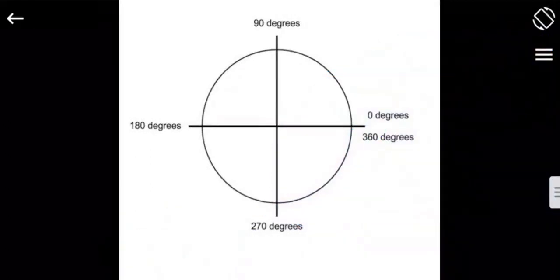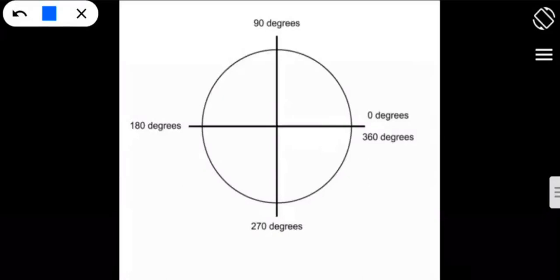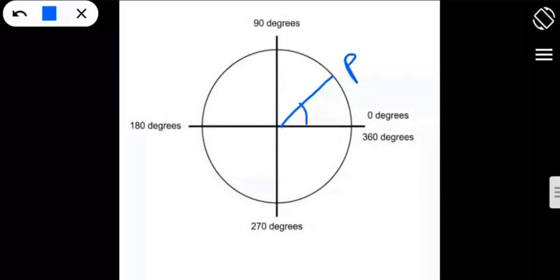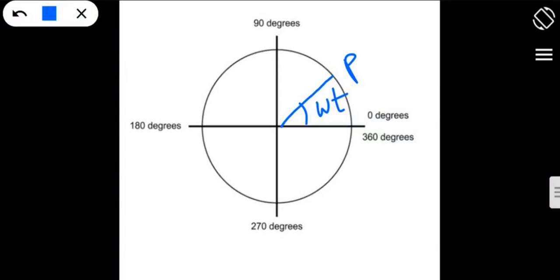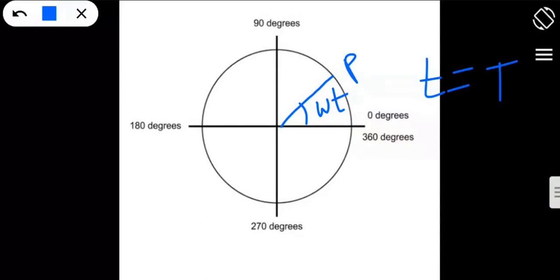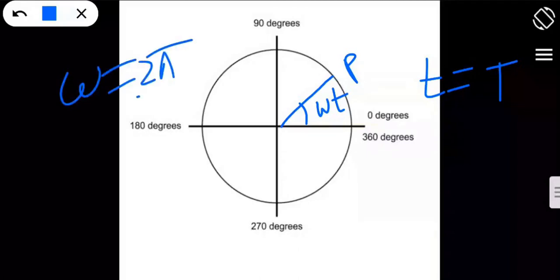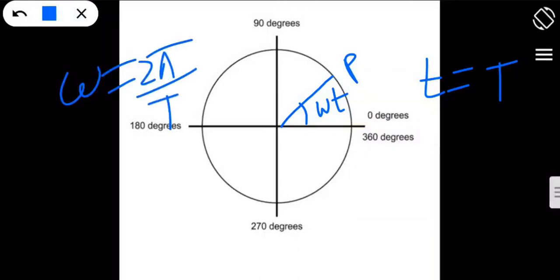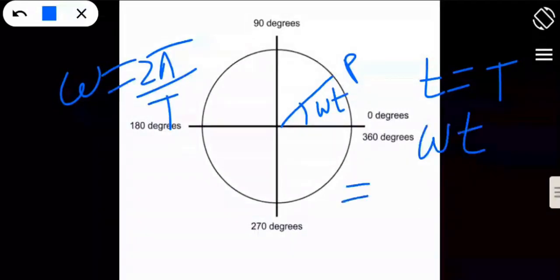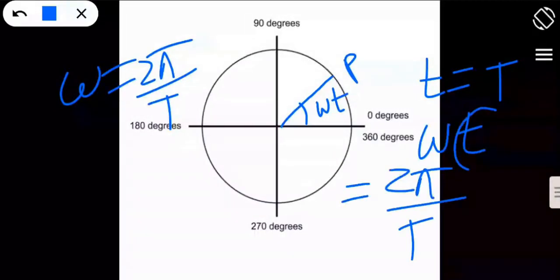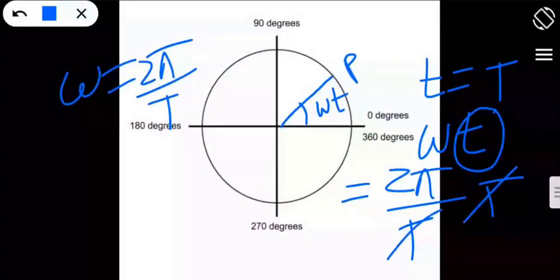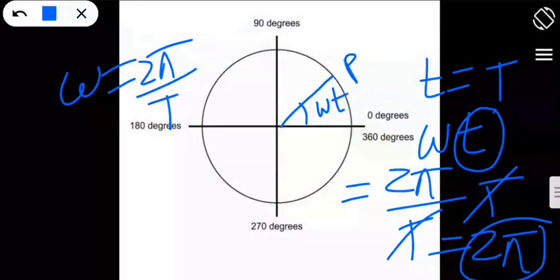So instead of representing the particle's angle as theta, we can represent it as omega t. And what does omega t give us? The phase. Phase means an angle; in physics language, phase means an angle. If I take the time period as capital T, then omega, we know it very well, is equal to 2 pi by T, right? So if I place omega is equal to 2 pi by T in omega t, and cancel the T, I get the phase: 2 pi.